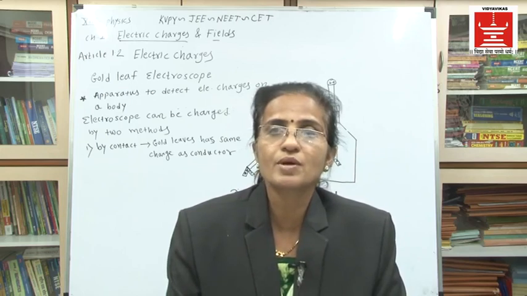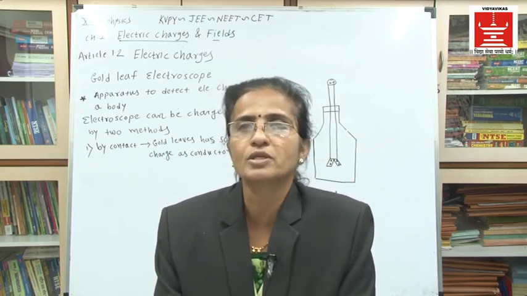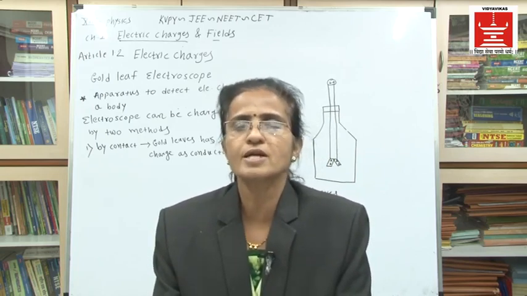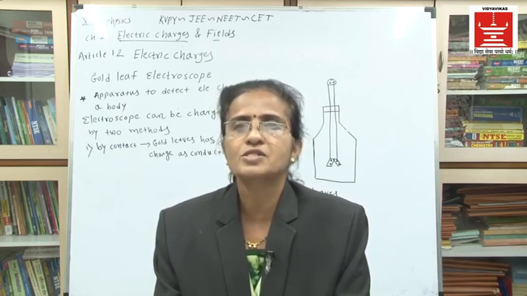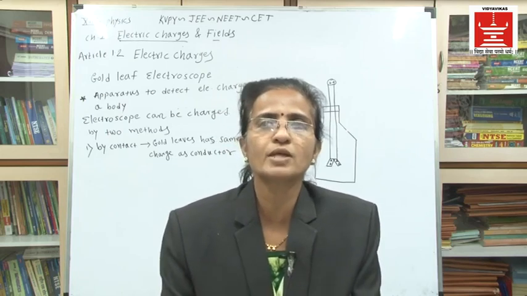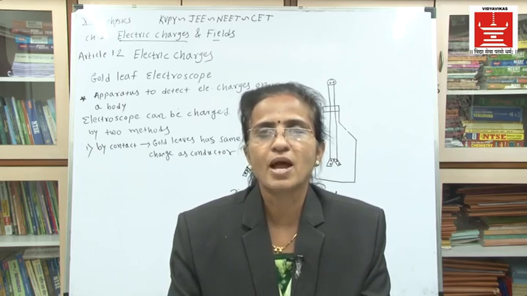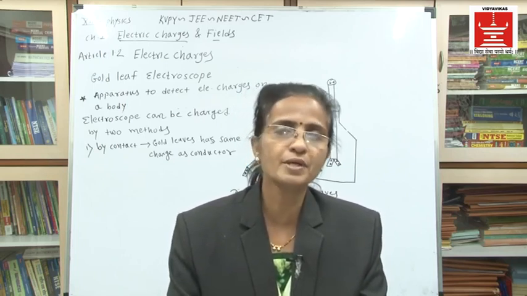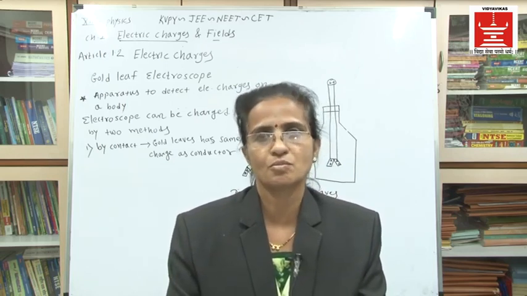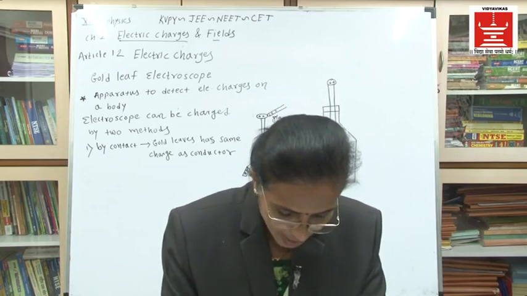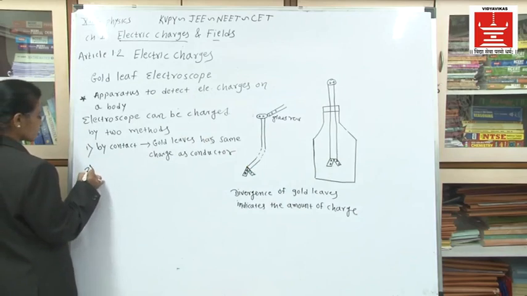Why is it not very effective? Because whatever the amount of charge is given by contact, it is not totally transferred to the metal rod. Only a few charges are transferred, and so the deflection shown by the gold leaves is minimum. That means this by contact method is not a very effective method to charge the gold leaf electroscope. Now the second method is by induction.